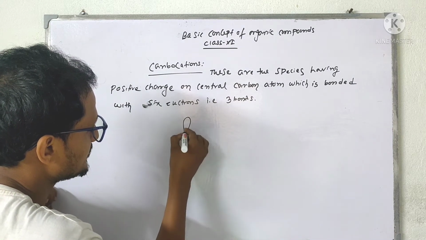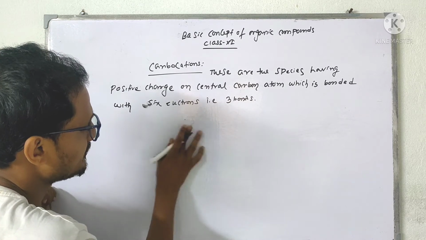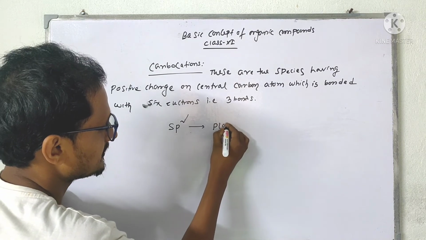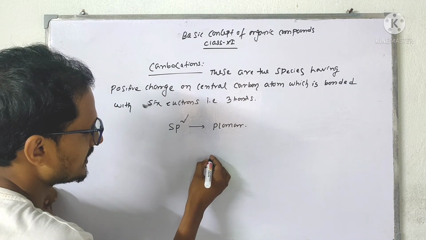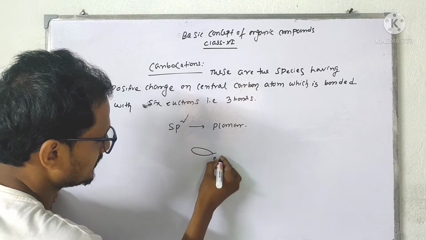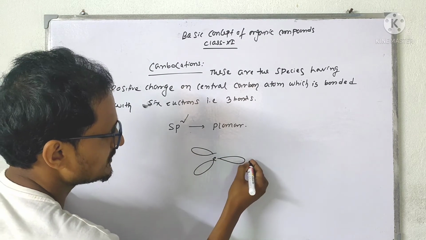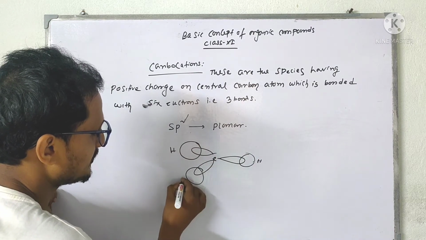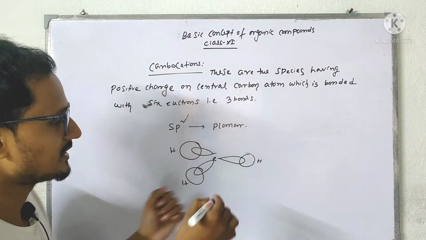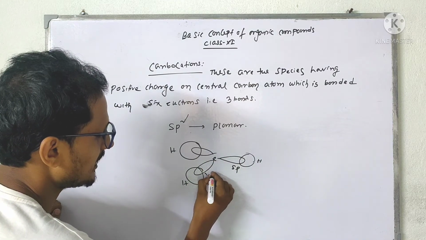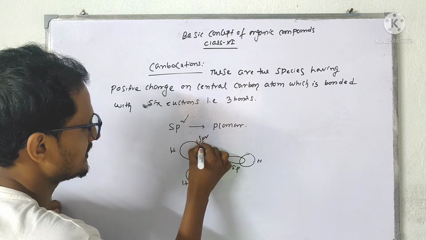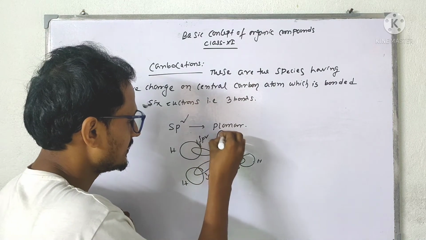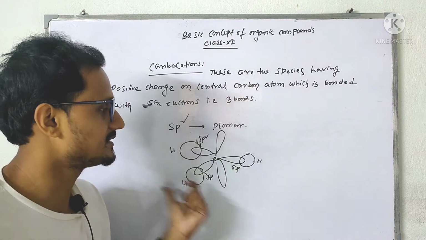Like that, we can say these are 3 sp2 hybrid orbitals, and as it is sp2 hybridization, the geometry will be planar. If we draw it, these are 3 sp2 hybrid orbitals overlapping with the 1s orbitals of hydrogen for methyl carbocation. Now this carbon will also have one unhybridized orbital that will be perpendicular to the plane of this carbon.